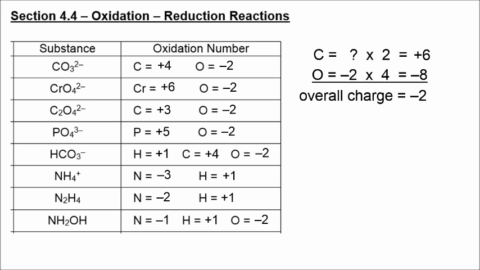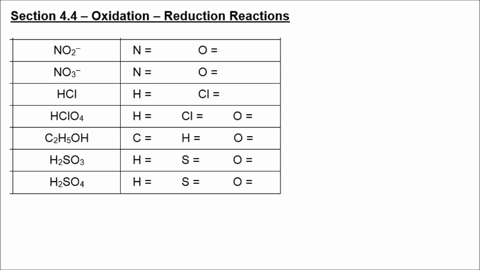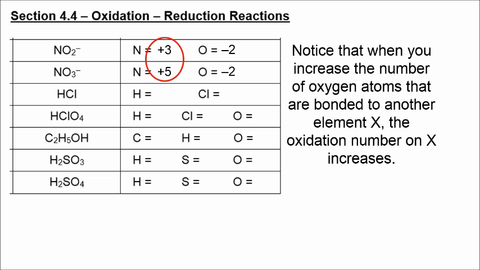So you can see a variety of oxidation states for nitrogen, everywhere from -3 all the way up to +5. It has a range of values depending on what it's bonded to. This is nitrite, and the oxidation number on nitrogen is +3, and this is nitrate, and the oxidation number is +5. So let's note that when you increase the number of oxygen atoms bonded to another element, the oxidation number on that element increases. And then we'll go ahead and fill in the remaining oxidation numbers here.